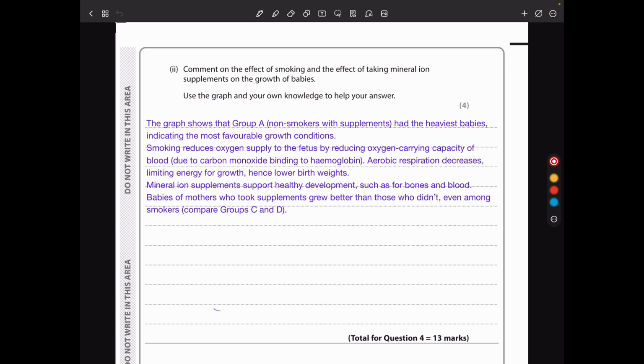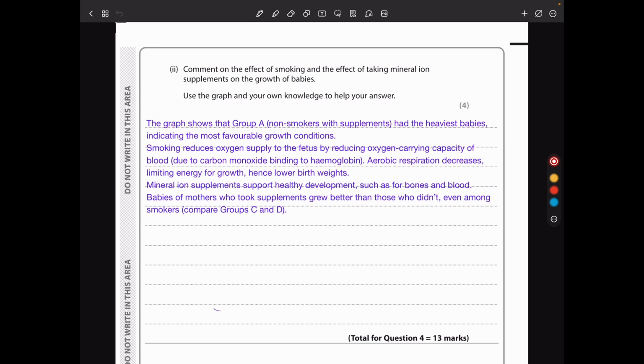When people smoke, the carbon monoxide in the smoke binds strongly to hemoglobin, and so less oxyhemoglobin is going to be made, so the fetus receives less oxygen and less aerobic respiration, less metabolic reactions, and less making of proteins, or less increase in mass. But when people take iron supplements, some of these minerals are going to aid in the formation of more hemoglobin, so there is a chance that more oxygen could be taken up, and that little bit increases the body weight, as we saw, the body mass, as we saw.